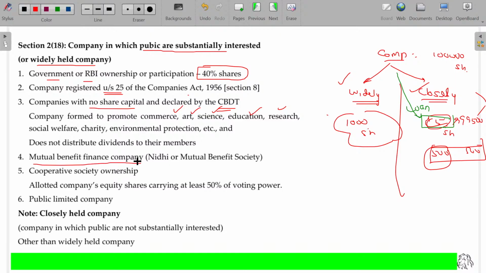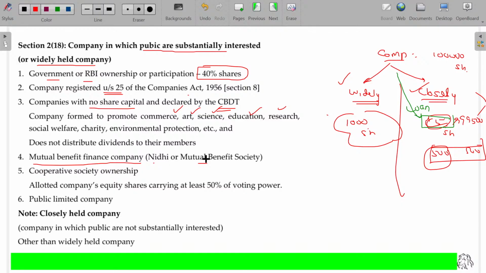Mutual benefit finance companies, like mutual funds, Nidhi, benefit funds. You have heard about lots of benefit funds like Gokulam chit funds. Earlier we had Himalaya benefit fund. We had a number of different funds, chit funds.